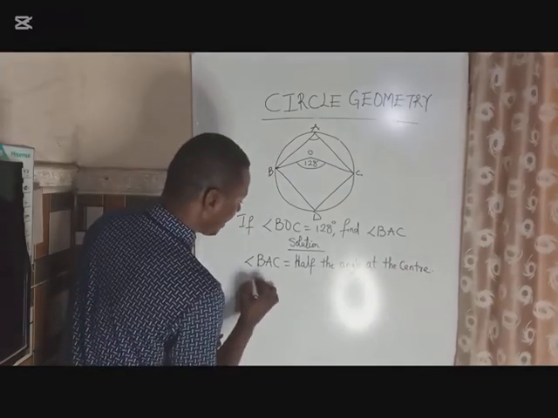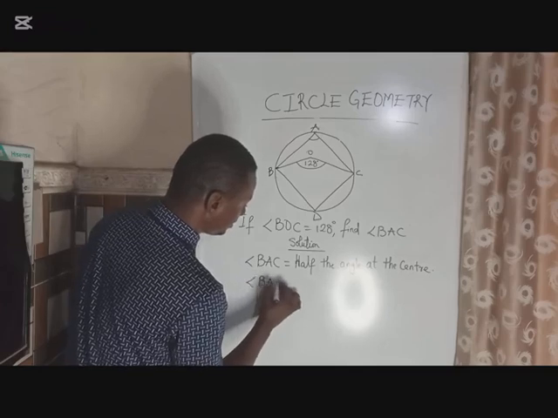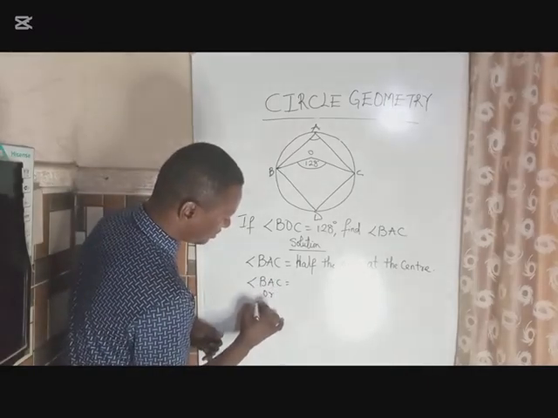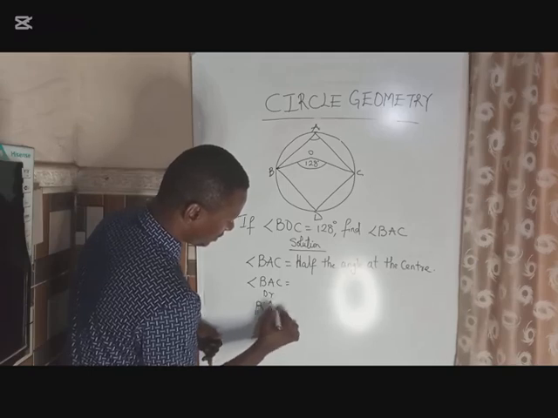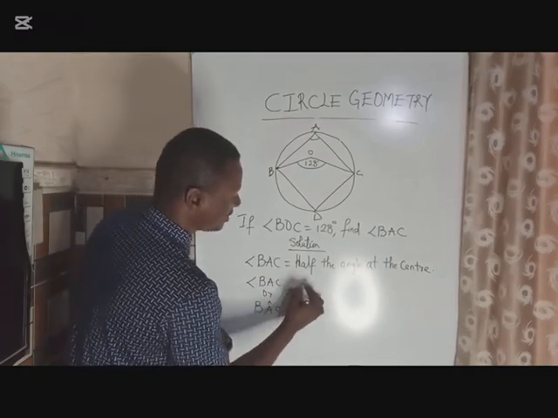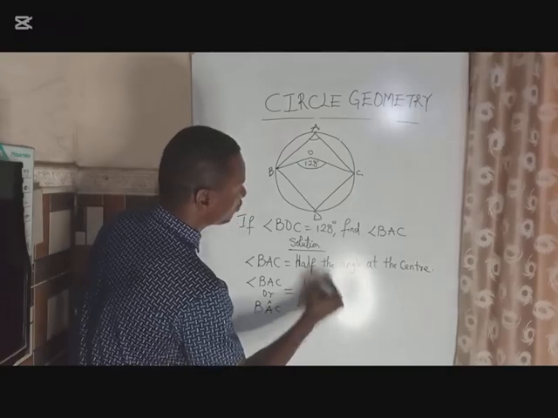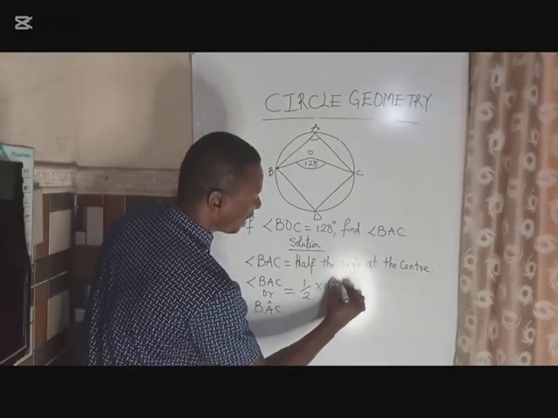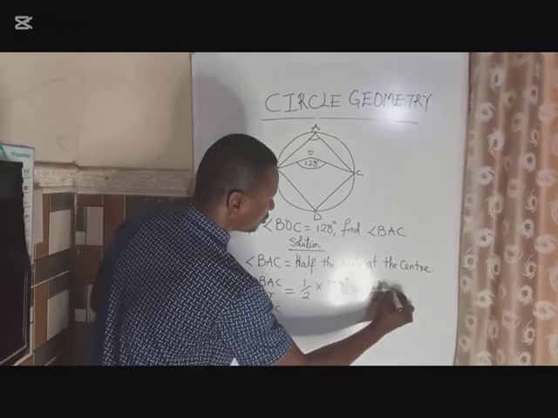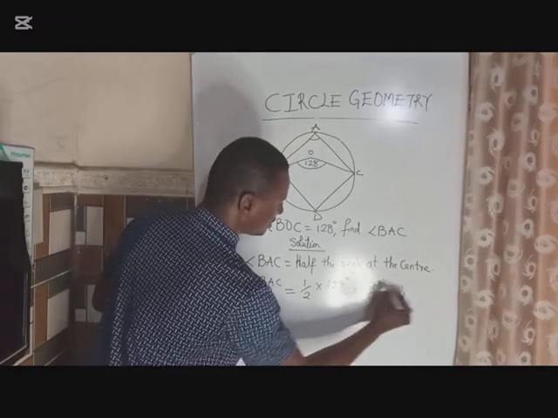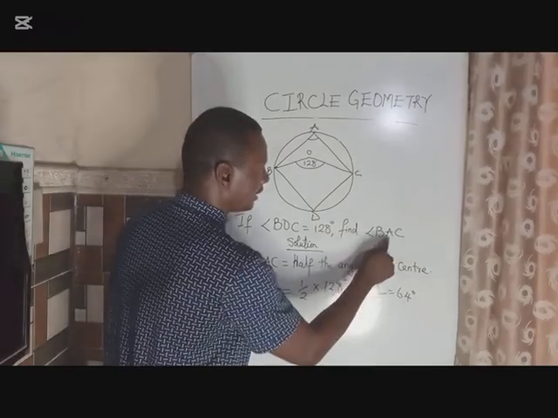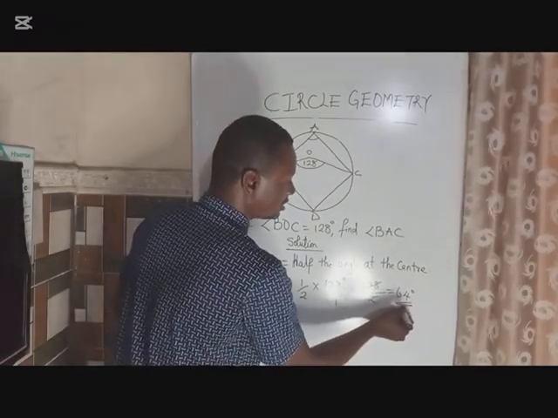So angle BAC, sometimes they could write it this way, or sometimes like this. They could write it in any form for you. So half means 1/2 times the angle at the center, which is 128 degrees. That will give me 128 divided by 2. 2 in 12 gives 6, and 2 in 8 gives 4. That means the angle at the circumference, angle A, is simply 64 degrees.